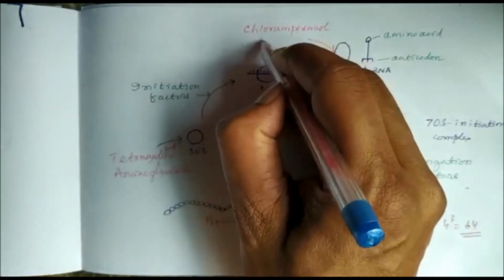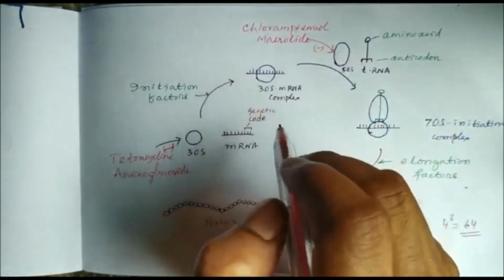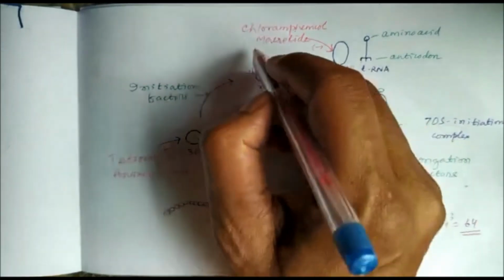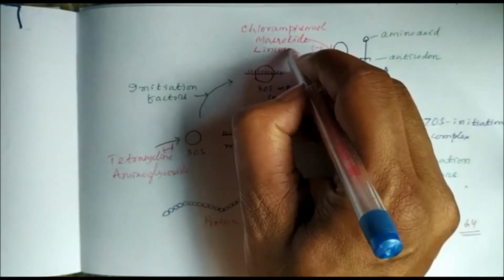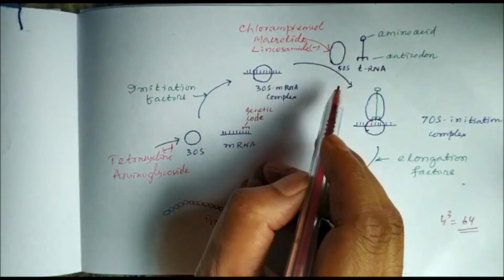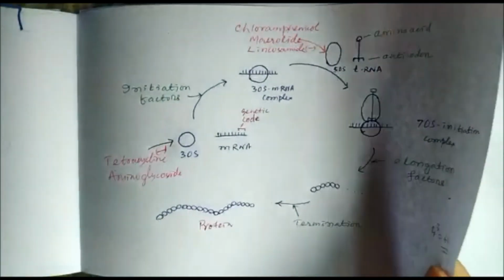Then the macrolide antibiotics like erythromycin, roxithromycin, azithromycin, and the lincosamides like lincomycin, all inhibit the 50S subunit of the ribosome. So these are the antibiotics which can inhibit protein synthesis.